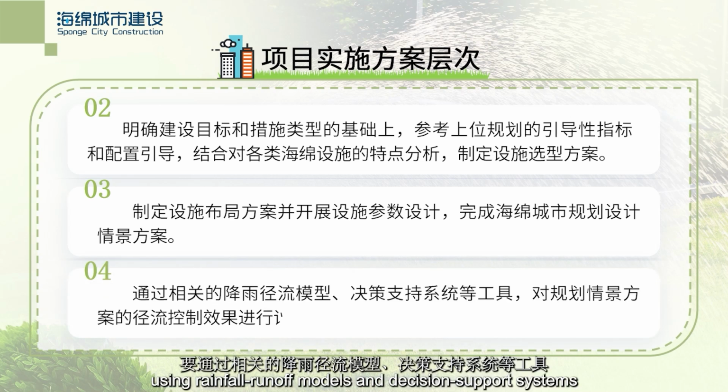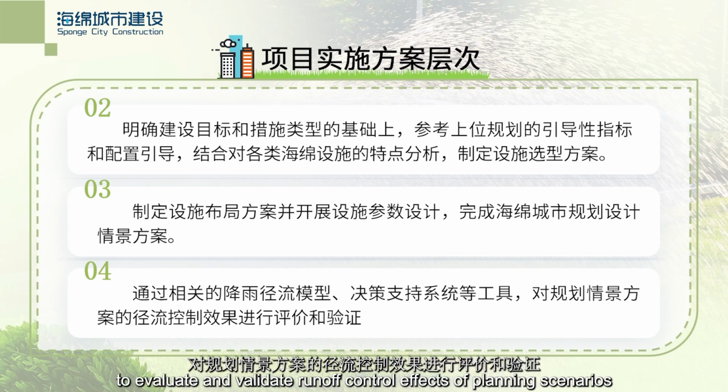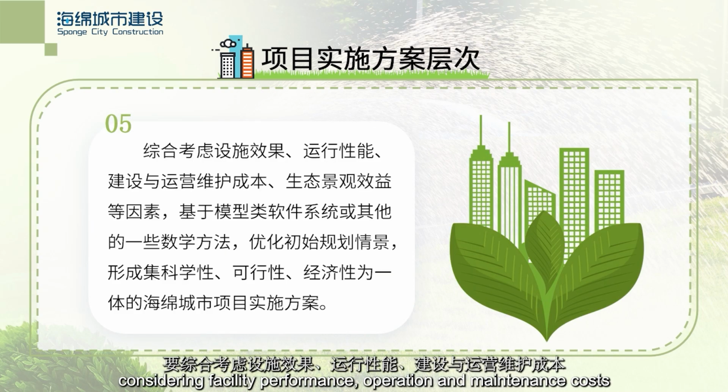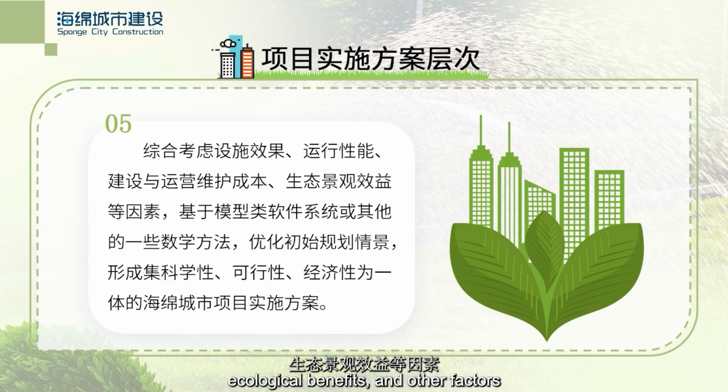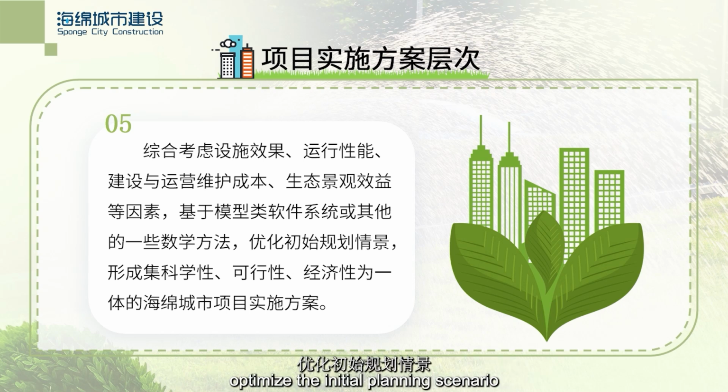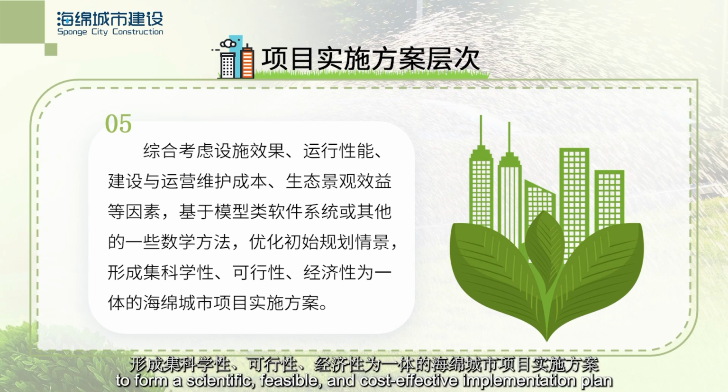Fourth, use rainfall runoff models and decision support systems to evaluate and validate runoff control effects of planning scenarios. Fifth, considering facility performance, operation and maintenance costs, ecological benefits, and other factors, use modeling software or mathematical methods to optimize the initial planning scenario to form a scientific, feasible, and cost-effective implementation plan.